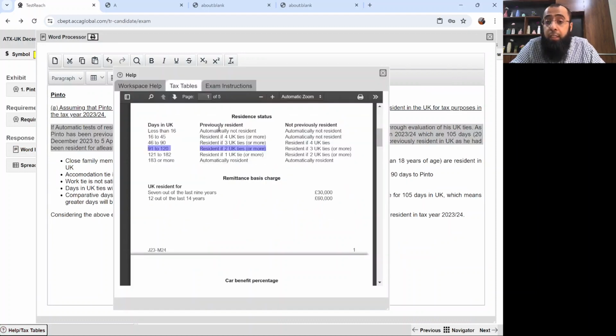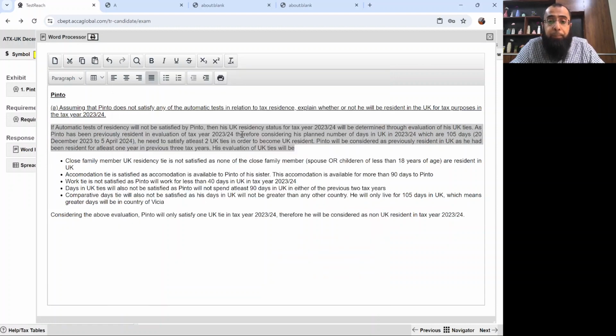You have to go to the tax table that will be given in the examination. Obviously, the tax table in your examination will be the updated one. So, you need to satisfy at least two UK ties to become a UK resident. Now, Pinto will be considered as previously resident in the UK as he had been resident for at least 1 year in the previous three tax years.